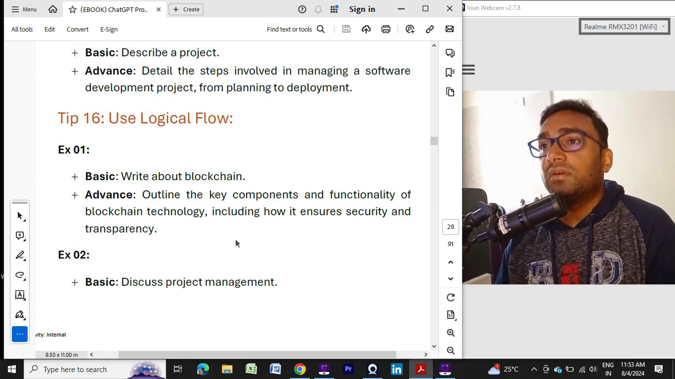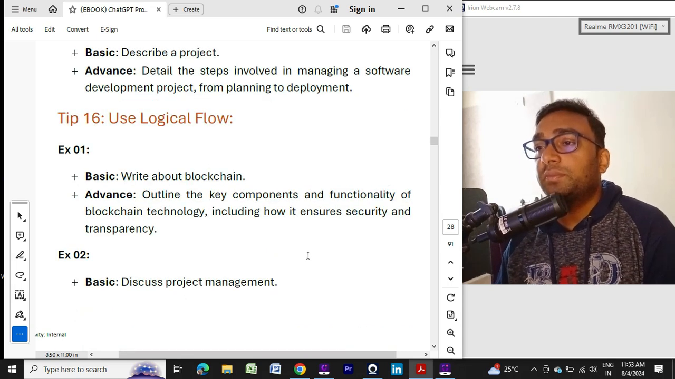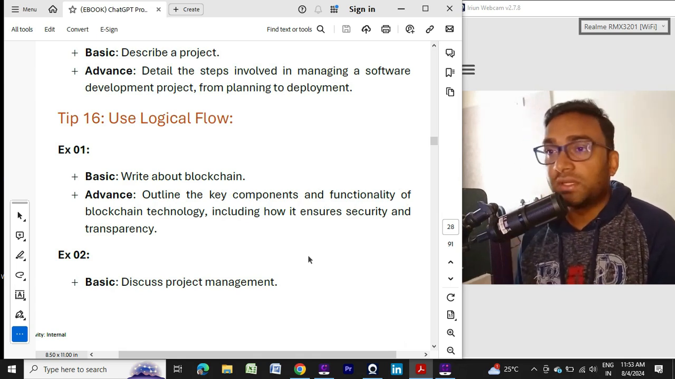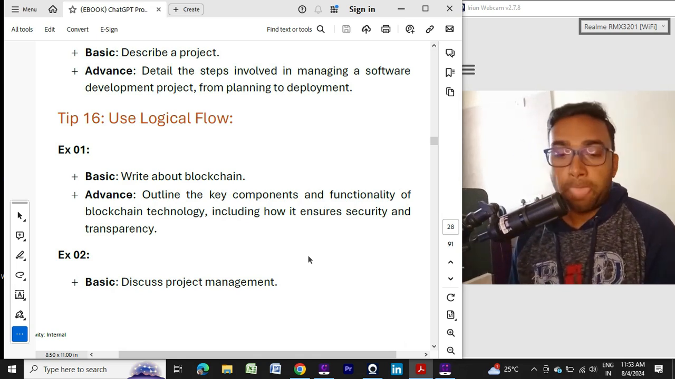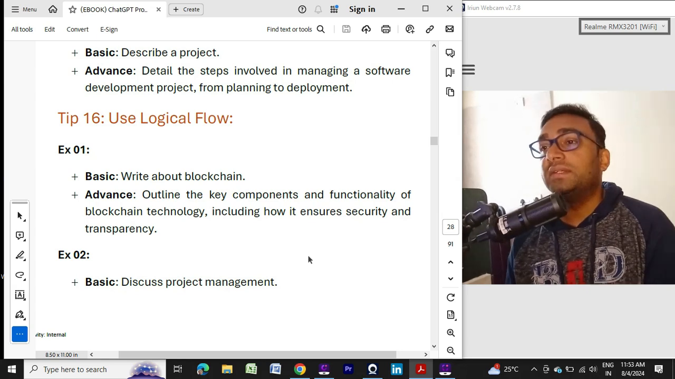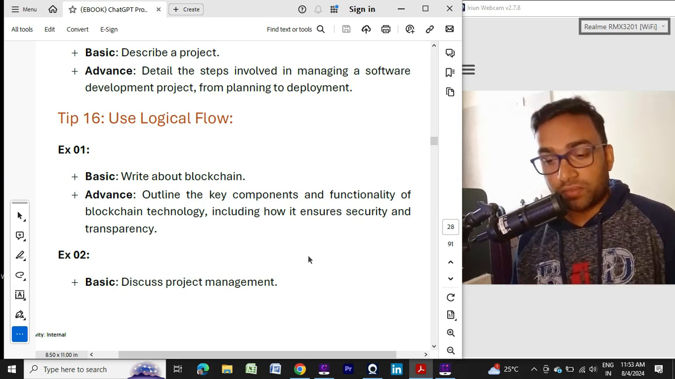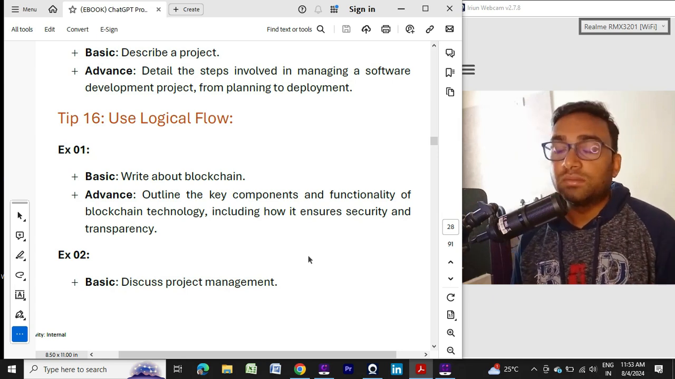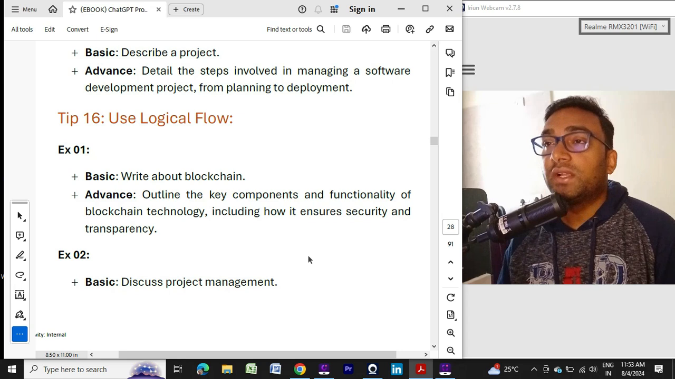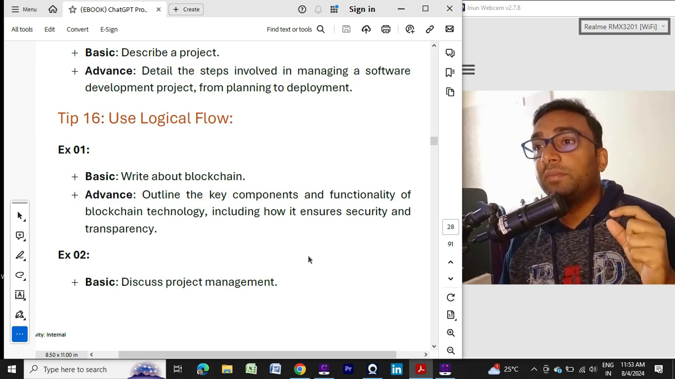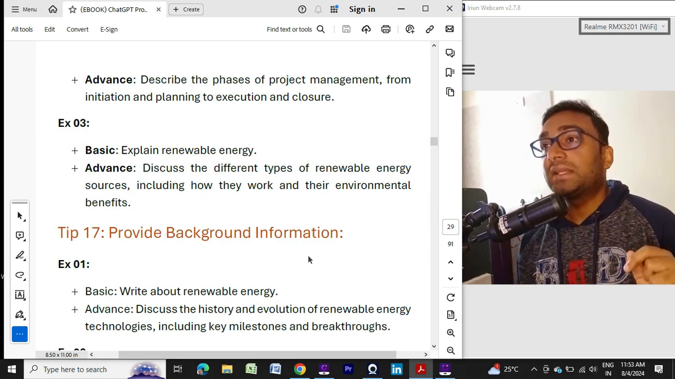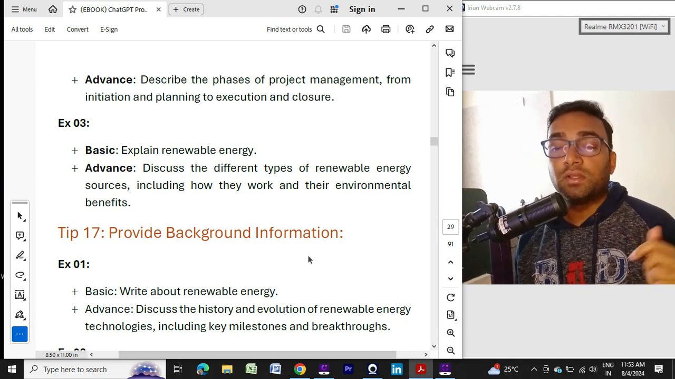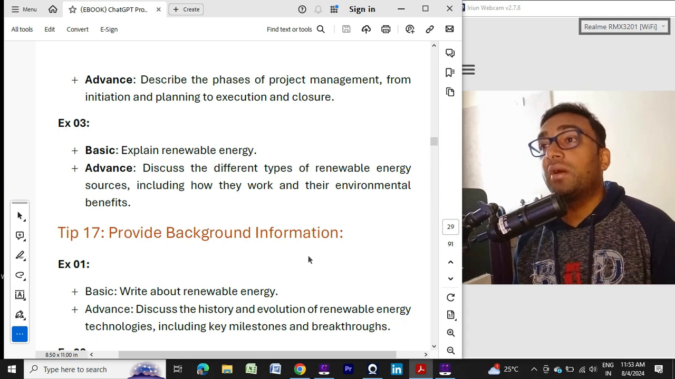So the next example is discuss project management. Suppose you don't know anything about project management. For idea purpose, I can write: discuss project management. It will provide a broad answer about project management, how it works, how to create, and all those things. But if you want a specific, more professional answer, I need to write: describe the phases. Again, it's a very powerful keyword.